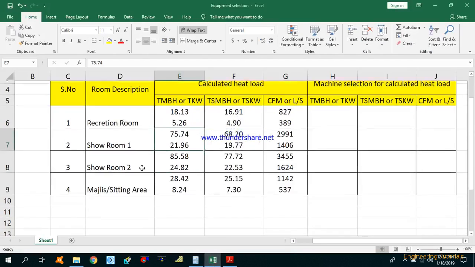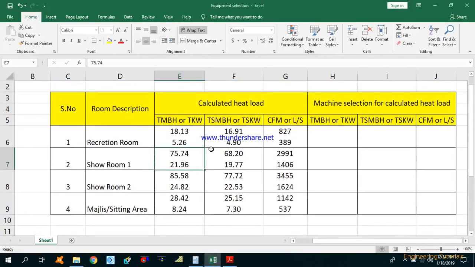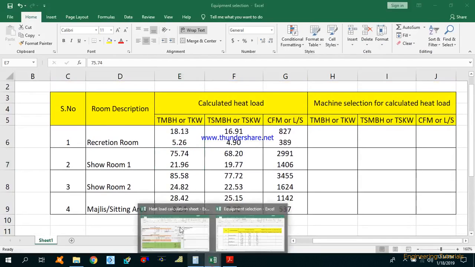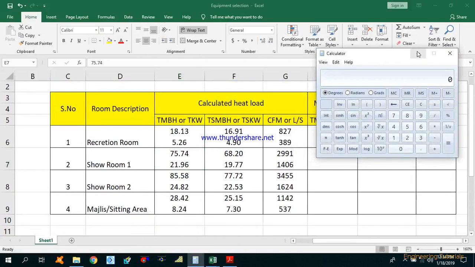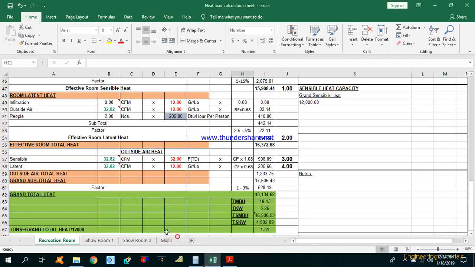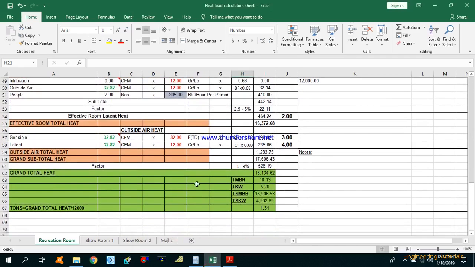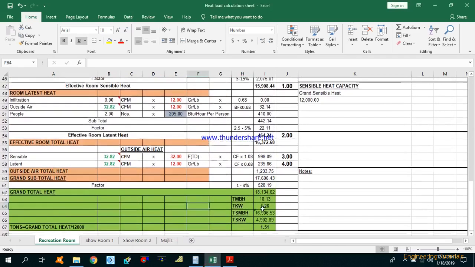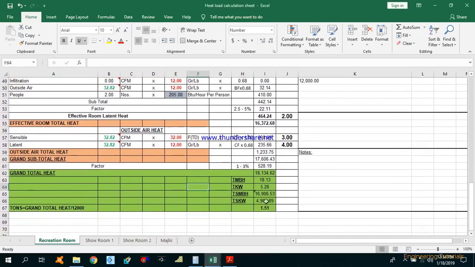So first we have a recreation room, and in the recreation room, as you can see, we have already calculated the heat load, and TMBH over here is 18.13 and T kilowatt is 5.26, TSMBH is 16.9 and TS kilowatt is 4.9.